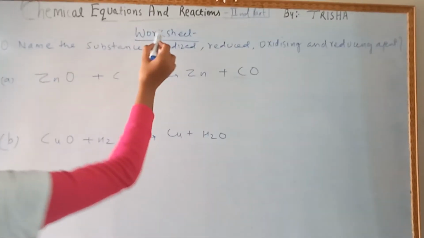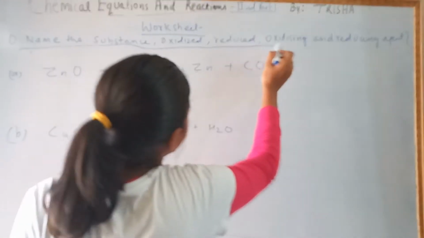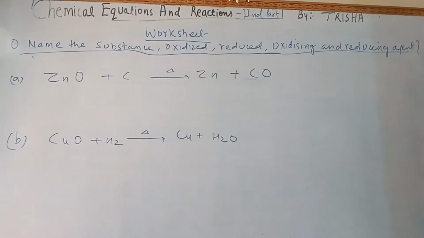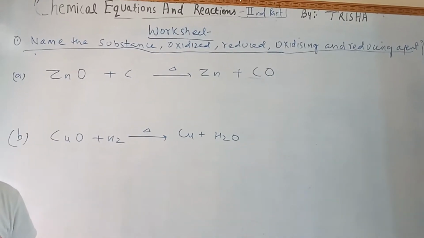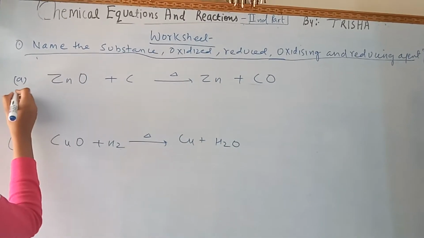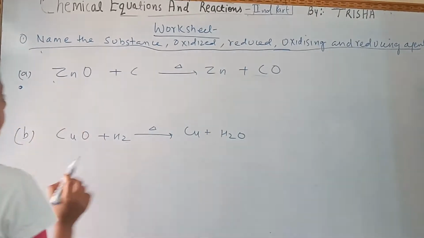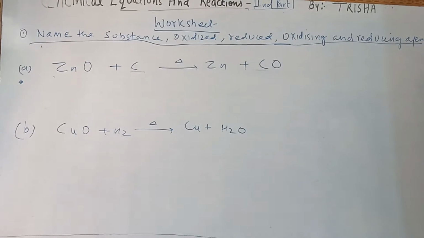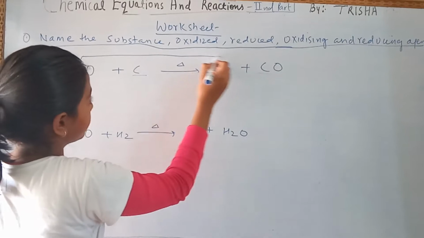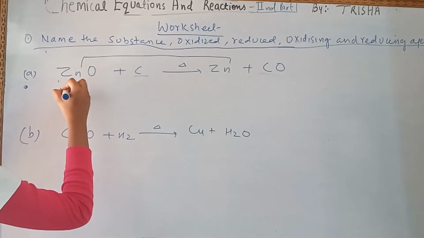Now is the worksheet. Name the substance oxidized, reduced, oxidizing and reducing agent. There are 2 examples. I will explain, rest you have to do. Now, in our first example, here zinc oxide and carbon is there. Zinc is reducing and the agent will be oxidizing agent.